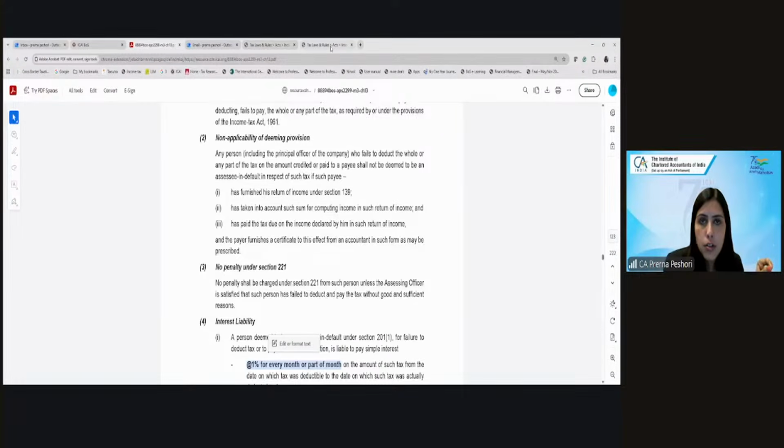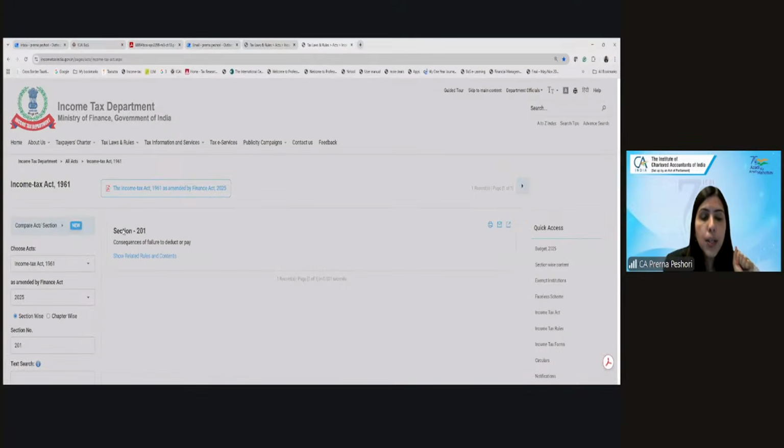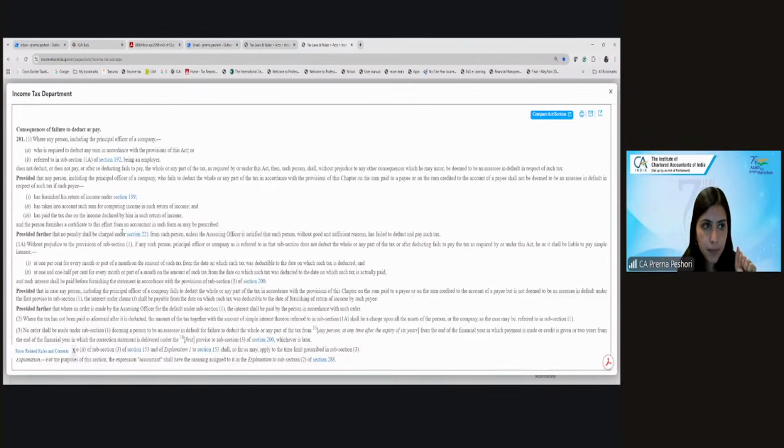Correct. So, if you look at section 201, consequences of failure to deduct or pay. In this case, if the payee has deposited the sum, the interest shall be payable from the date on which tax was deductible to the date of furnishing the return of income by the payee.